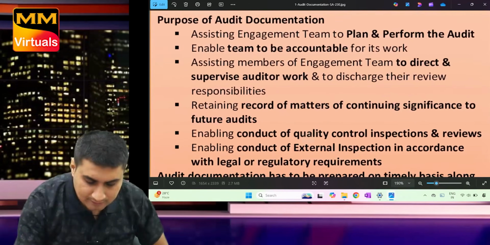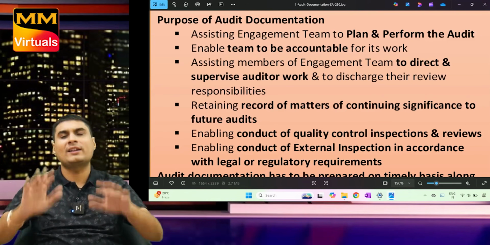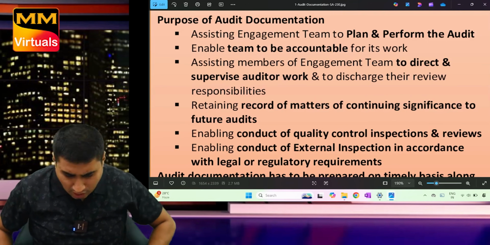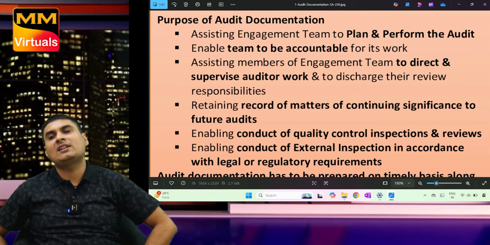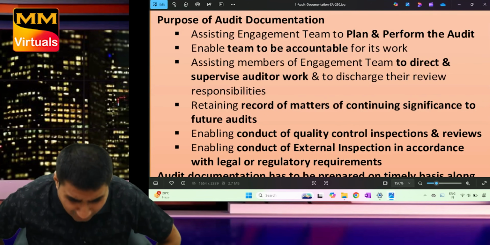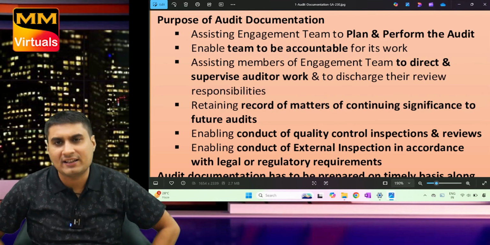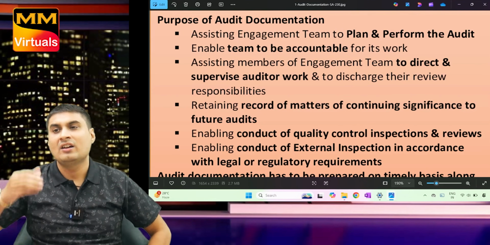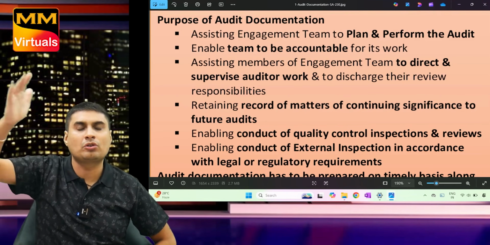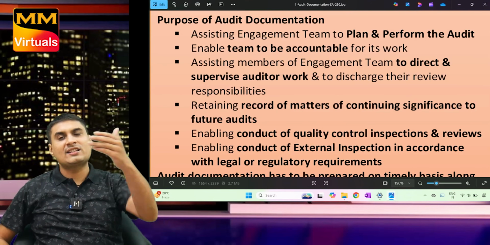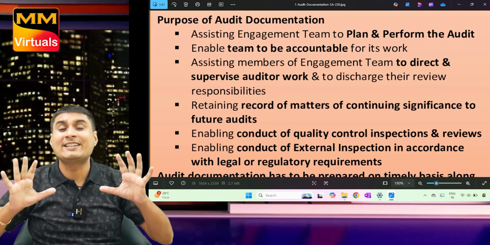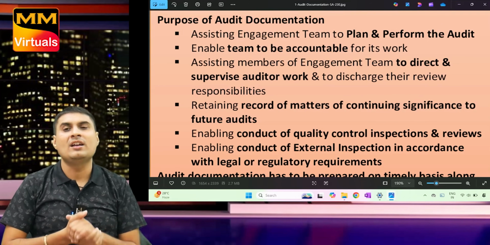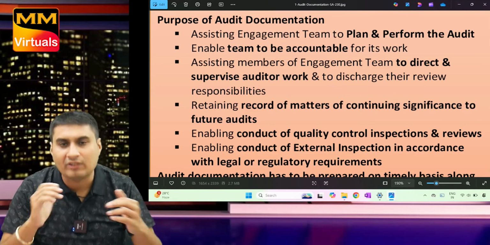Now let us learn this. Easy? No, super easy. What is the purpose of documentation? First point, assist the members of the engagement team to plan and perform the work. With the help of documentation, I know who is going to do what work and what points to do. I did the work, I did sign, I am accountable. Enable team members to be accountable for the work.